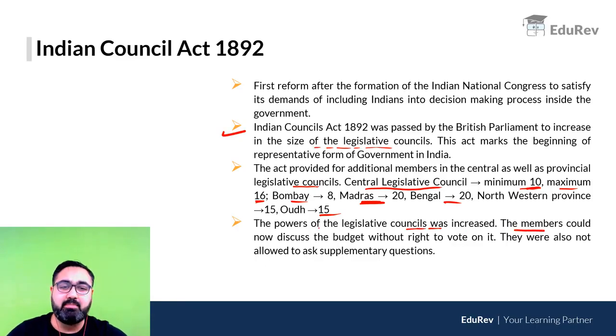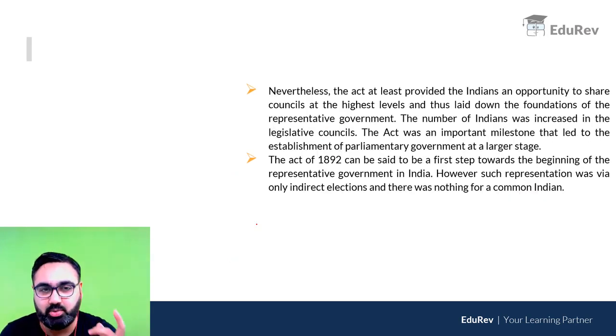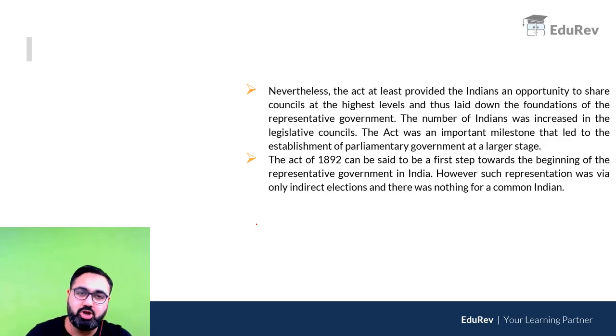That is, the members were now allowed to discuss the budget but did not have any right to vote, and they could not ask any supplementary question. Now, this is a point which you must remember because this is asked in the prelims. In the 1892 Act, they could discuss the budget but they could not vote on it, and they could not ask any supplementary questions.